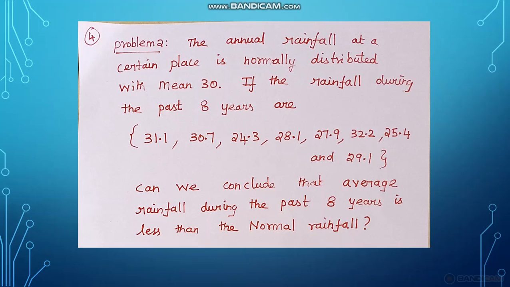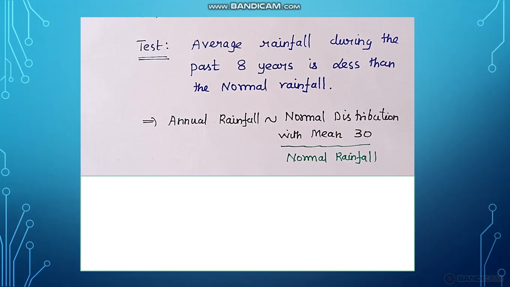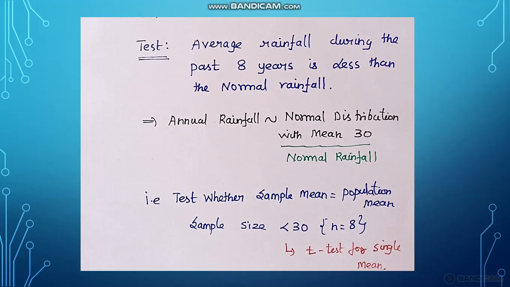So we want to conclude whether the average rainfall during the past 8 years is less than the normal rainfall. So this is what we want to test. Here the annual rainfall follows a normal distribution with mean 30, so the normal rainfall is 30. So we want to test whether the sample mean is equal to the population mean.